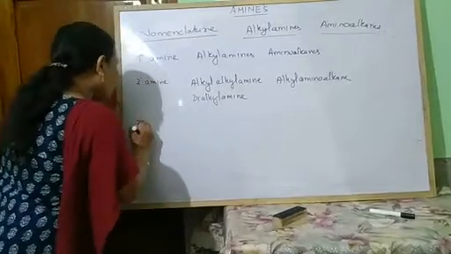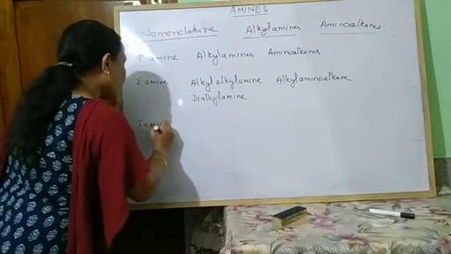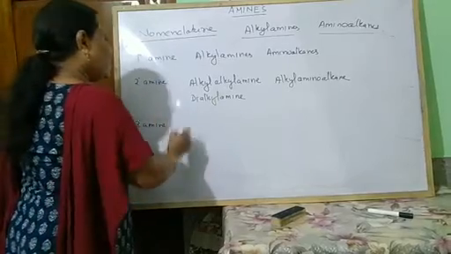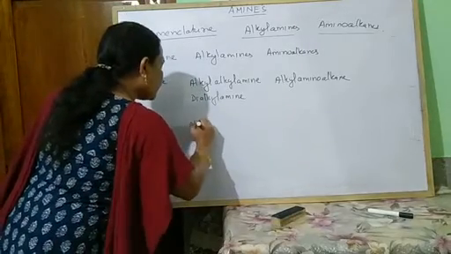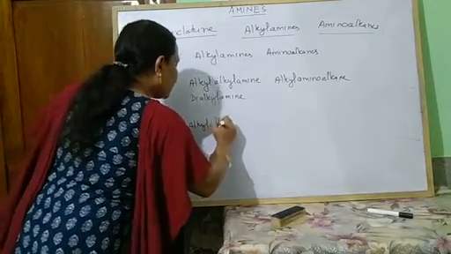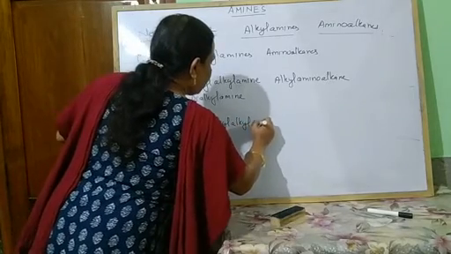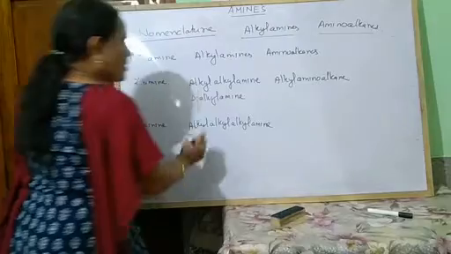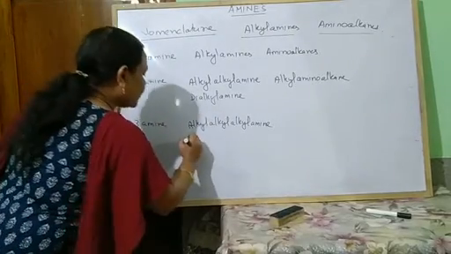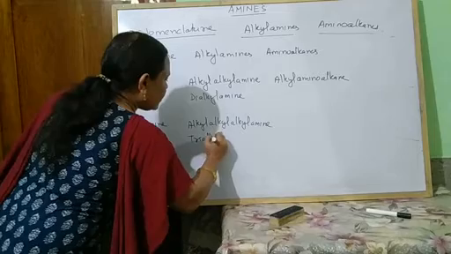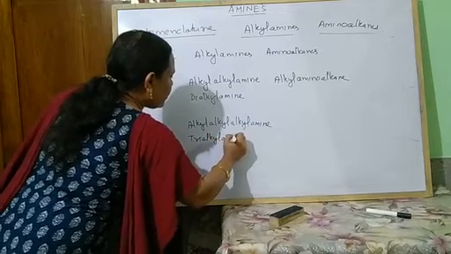And for tertiary amine, the naming system is like this: alkyl alkyl alkyl amine. If all the alkyl groups are the same, then I can write trialkyl amine.